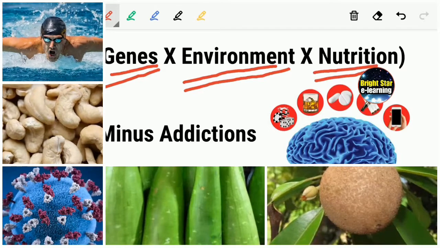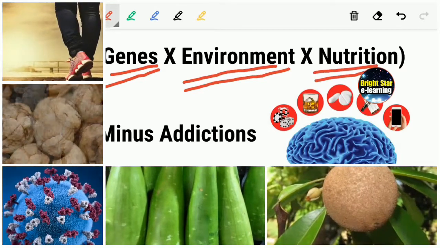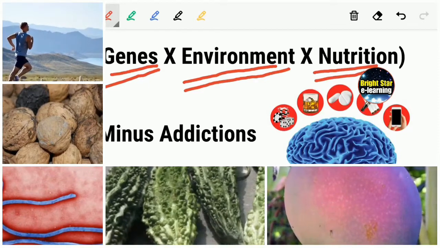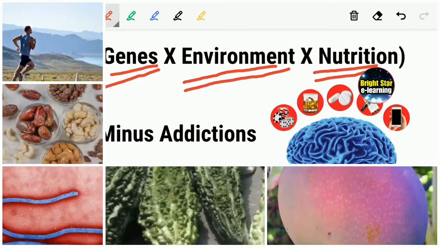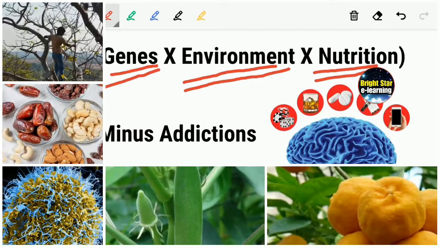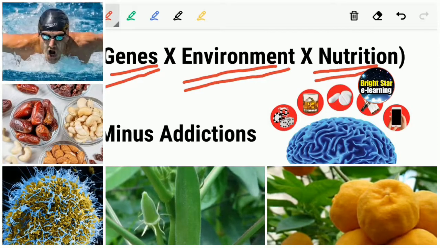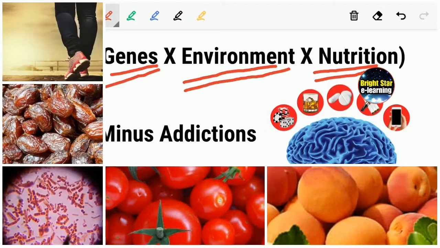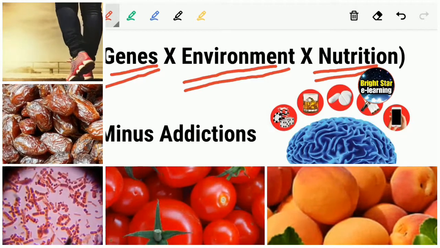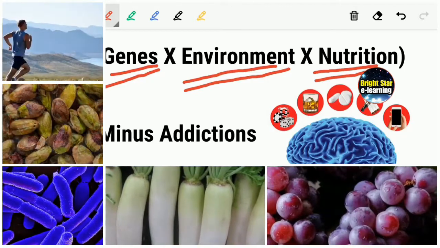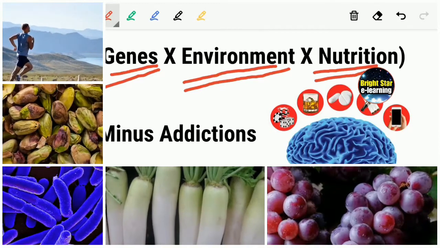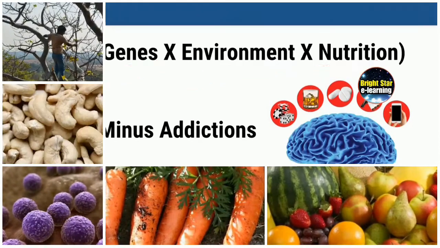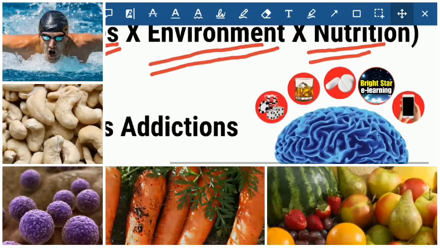So our nutrition should include fresh fruits, vegetables, homemade food. As much as possible we have to avoid outside food, fast food, junk food, cool drinks, alcohol, things which are very dangerous to us. We should avoid them.